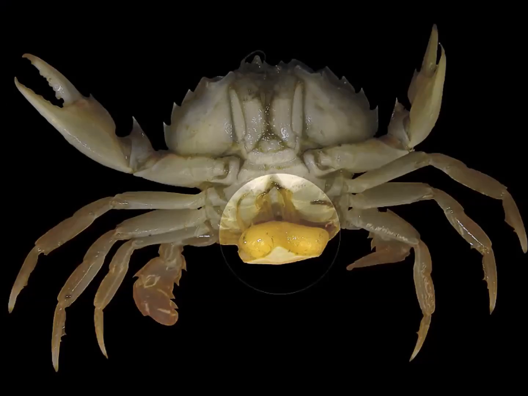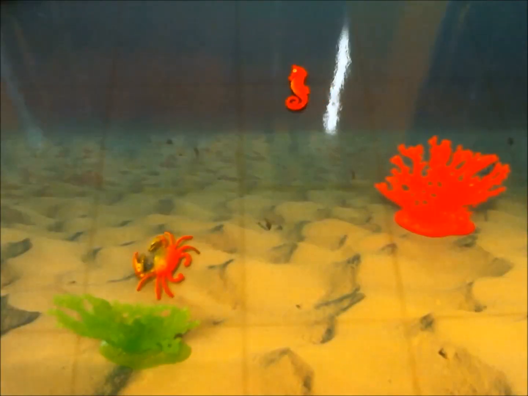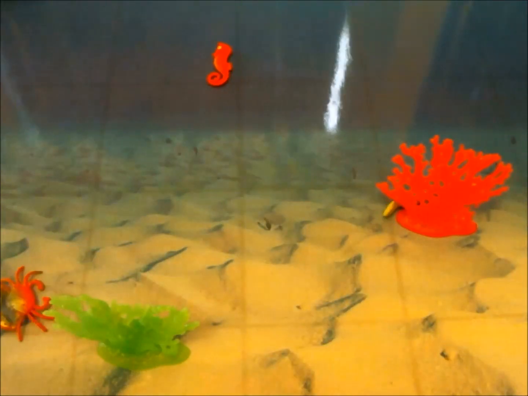Let's take a closer look. This sac that looks like eggs is actually the reproductive organs of the female rhizocephalans. Once infected and then fertilized by the male rhizocephalans, the female tricks her host into protecting and caring for the now fertilized eggs. Then, when the timing is right, the parasite compels the crab to migrate to shallow water to spawn this brood while under the impression that he is releasing his own young.